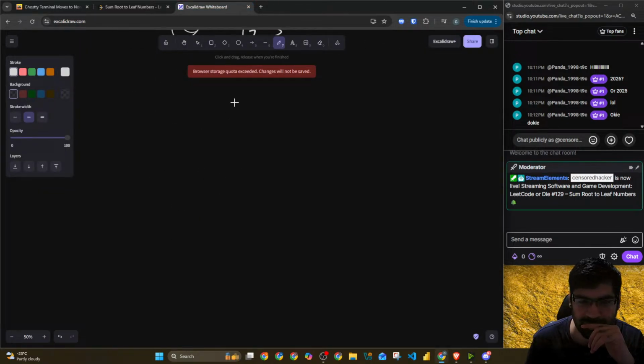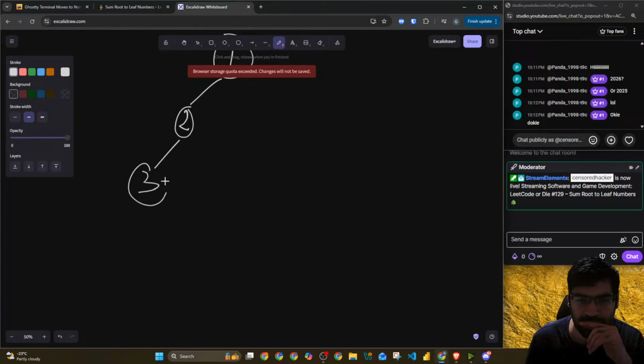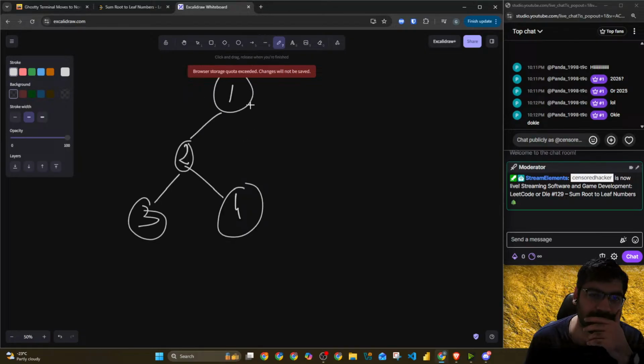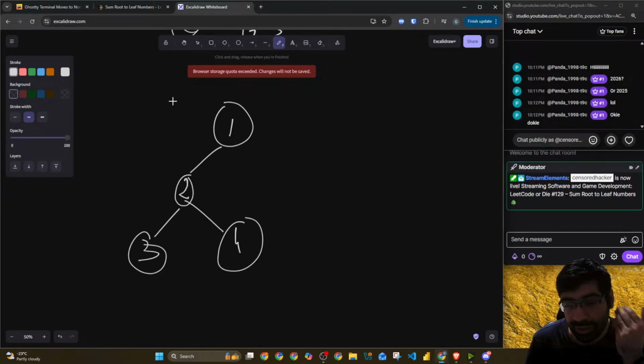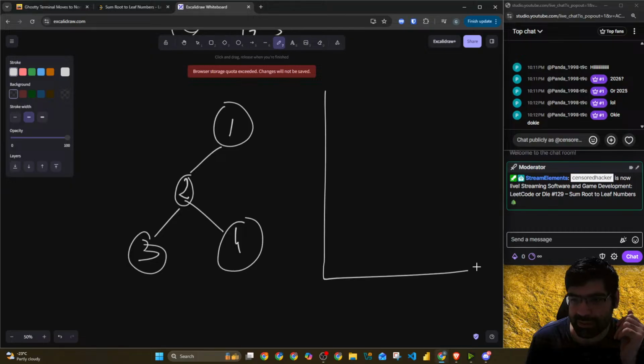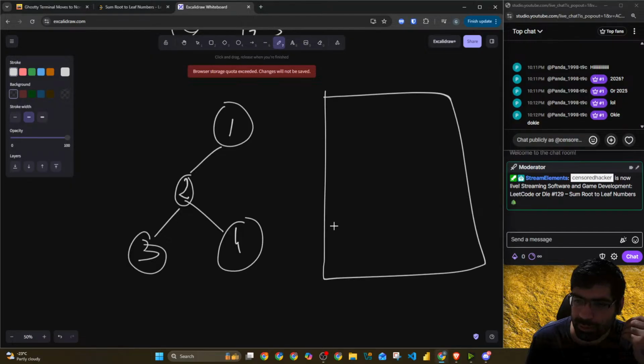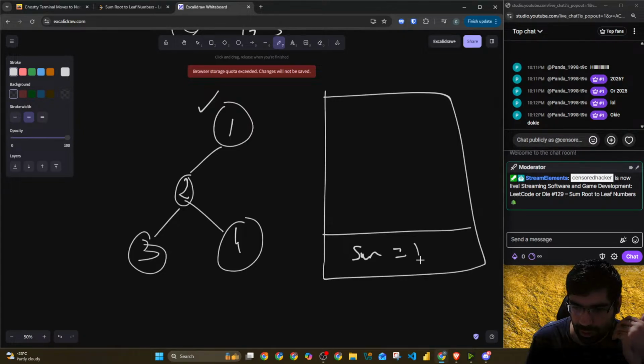So if our case was 1, 2, 3, and this is 4, what happens is, when we are going down, when we are putting the stack, let's say the stack goes from bottom up. So when we are here, sum will be equal to 1.